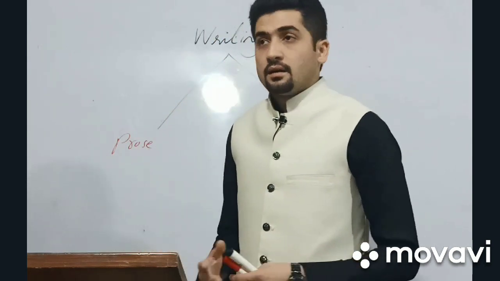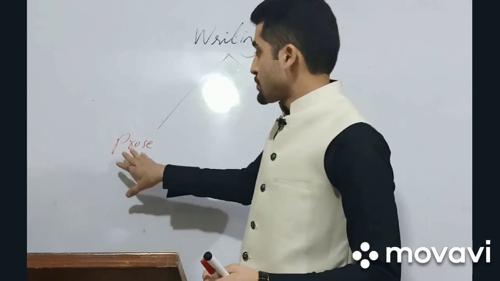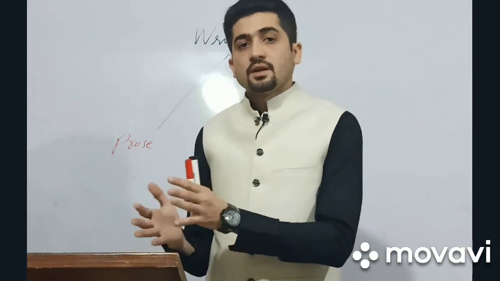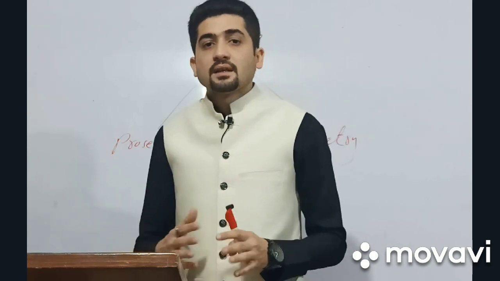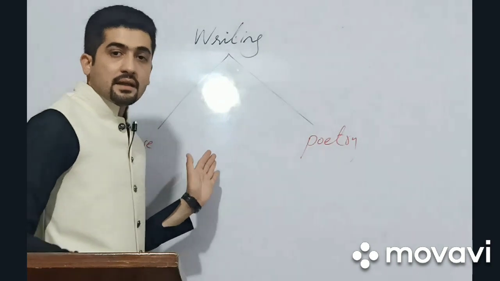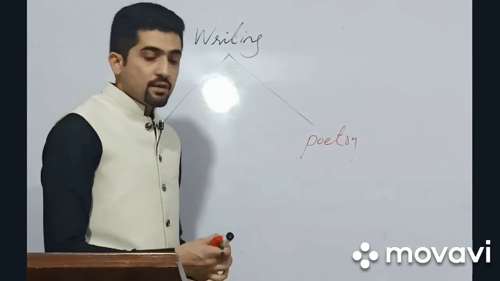The stories, the fiction stories, the novels, all these writings are called prose writing because they are in the form of a paragraph. They are very much similar to ordinary language because they are in a normal writing style. When it comes to poetry, poetry is always in verses.